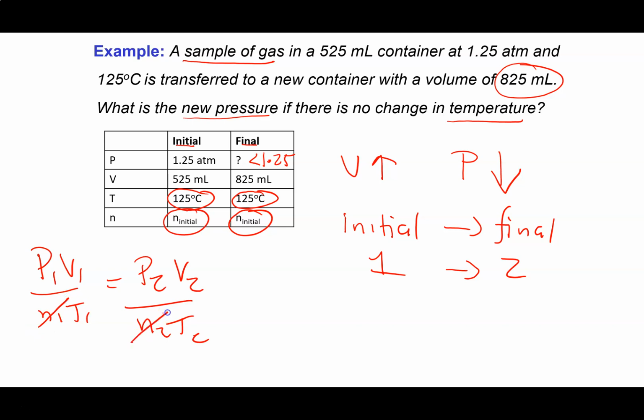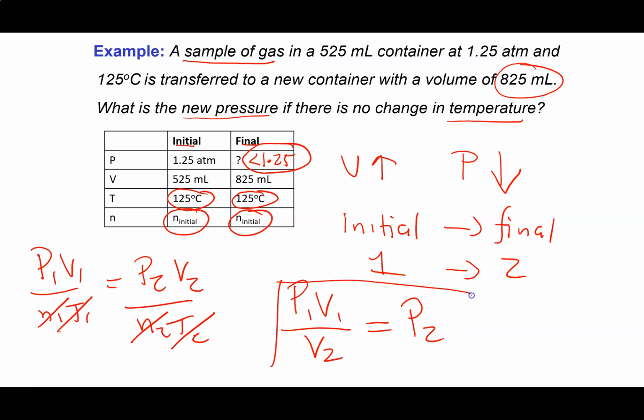So the number of moles doesn't change and the temperature doesn't change. So that makes it easy. Now, what are we trying to solve for? We're trying to solve for the pressure under the final conditions. So P1V1 over V2 will give P2, okay? And so now we just got to put our numbers in.